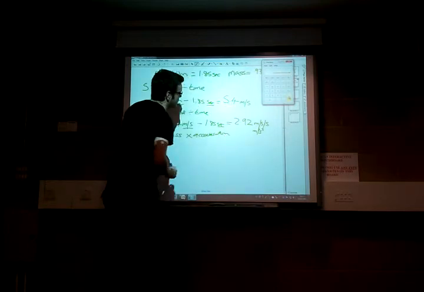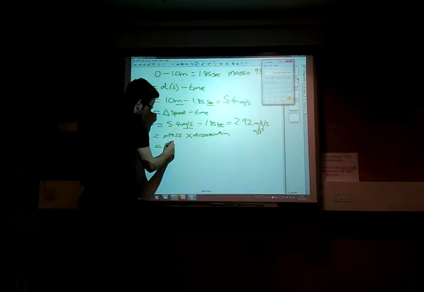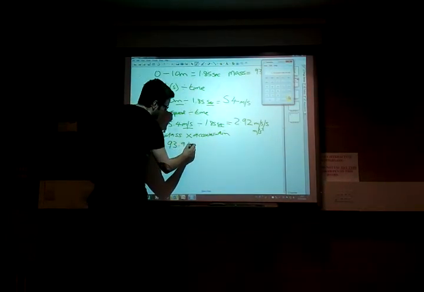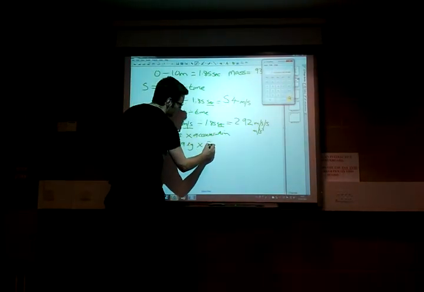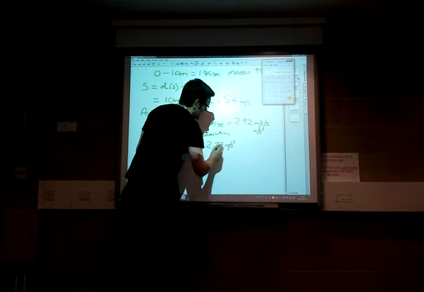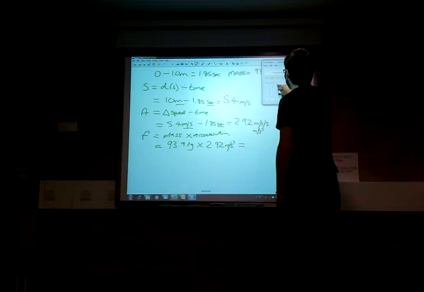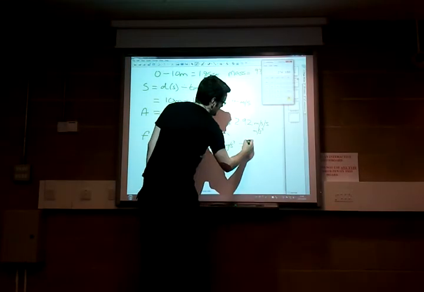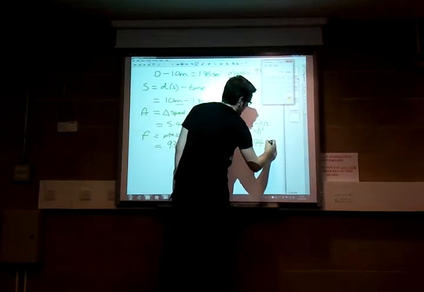So now we know, as we said, Usain Bolt texted me the other day and he told me his mass, which is in kilograms, which is 93.9 kilograms. And as we worked out, his acceleration at this particular moment in time is 2.92 metres per second squared. So therefore, our force comes out at 93.9 kilograms times 2.92 metres per second squared, which comes out at 274.19.